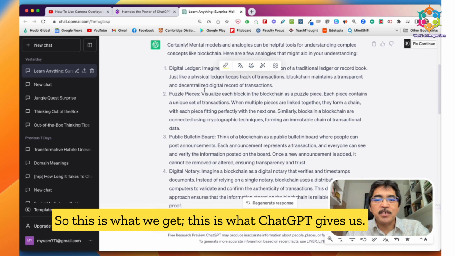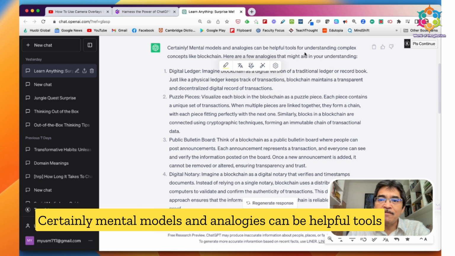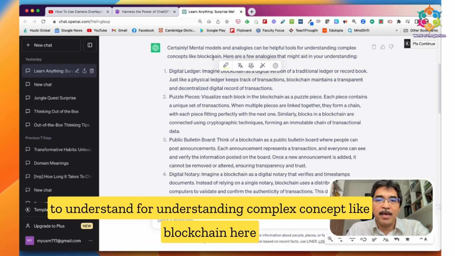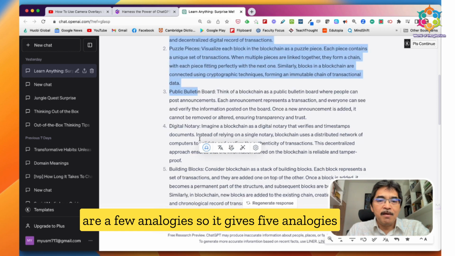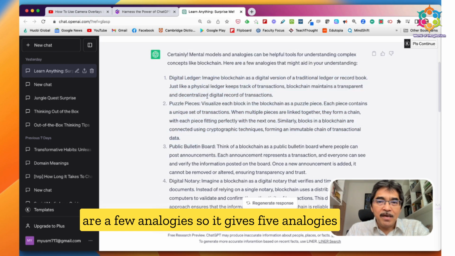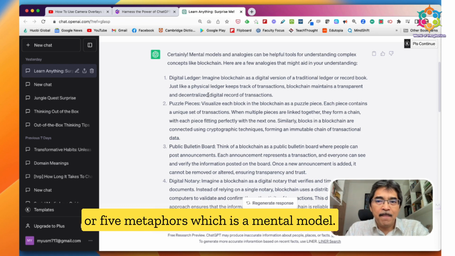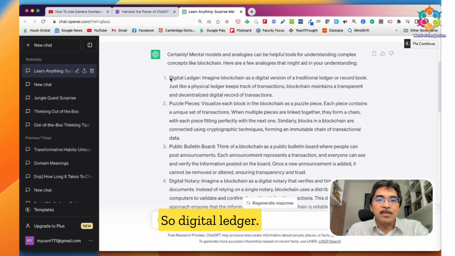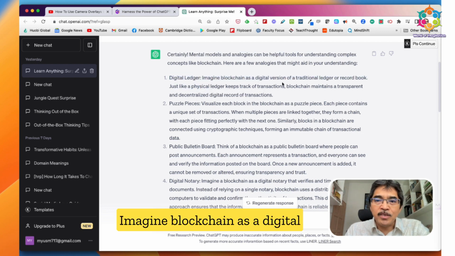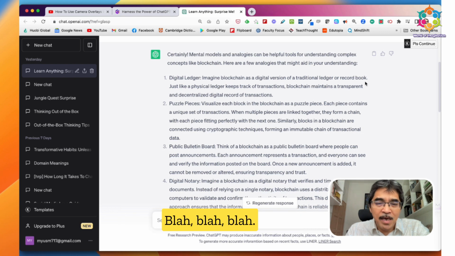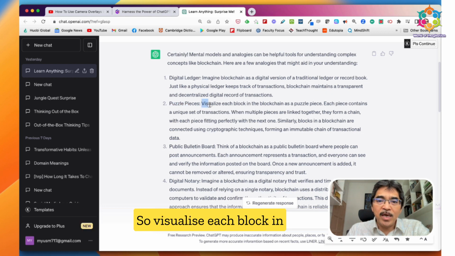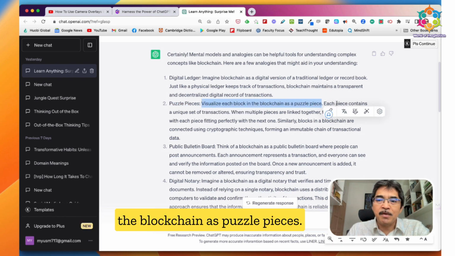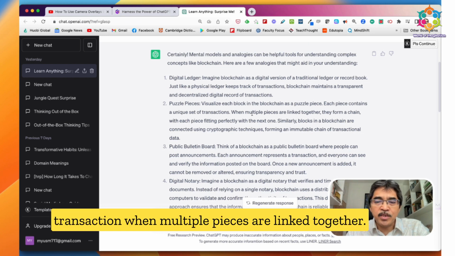So this is what we get. This is what ChatGPT gives us. Certainly, mental models and analogies can be helpful tools to understanding complex concepts like blockchain. Here are a few analogies. So it gives five analogies or five metaphors, which is a mental model. Digital ledger: imagine blockchain as a digital version of a traditional ledger. Another one, second example, puzzle pieces. Visualize each block in the blockchain as puzzle pieces. Each piece contains a unique set of transactions, and when multiple pieces are linked together, and so on.